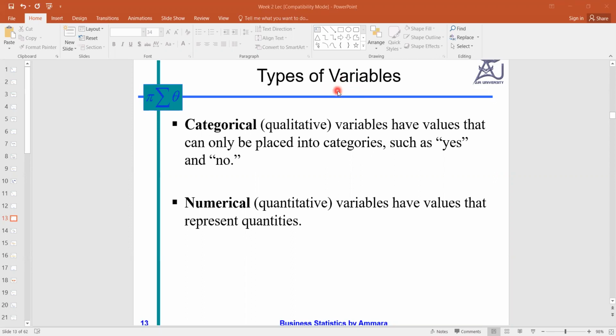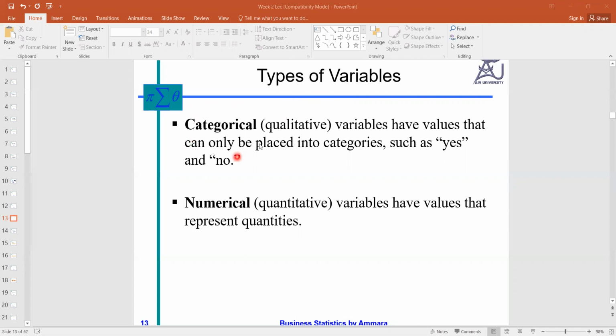Similarly, we can say height, weight, marks. So these are examples of variables. So what is a variable? In simple words, a variable is the character which changes or varies from individual to individual. Here we will discuss the types of variables.